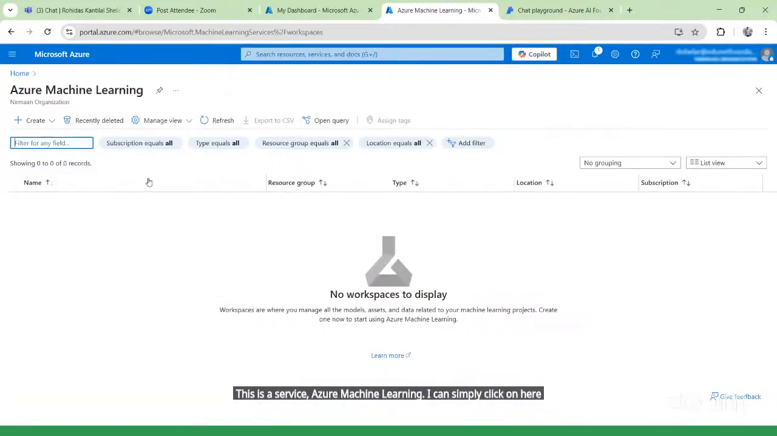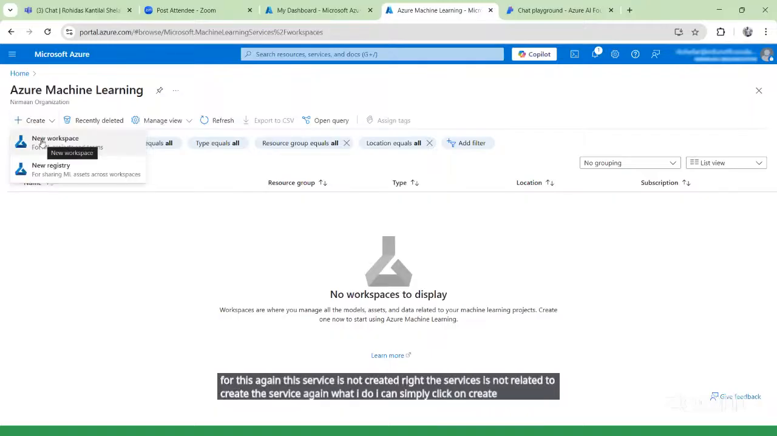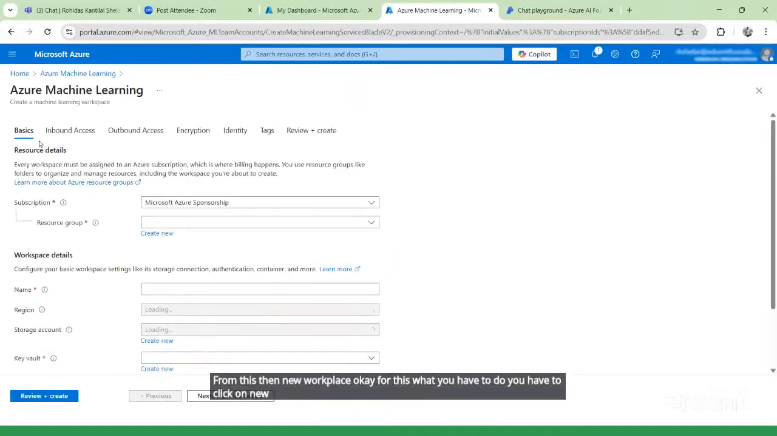This service is not created yet, right? To create this service, I can simply click on create, then new workspace. For this, you have to click on new workspace. So simply click over here.